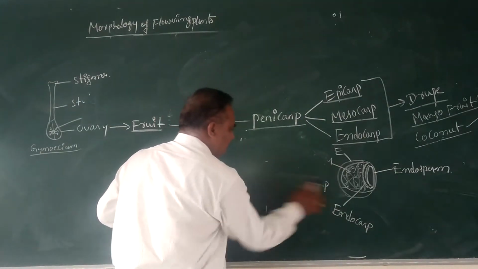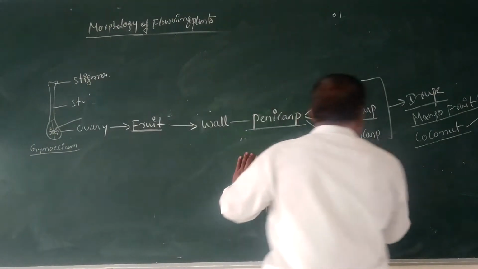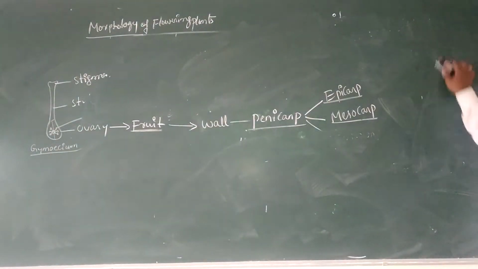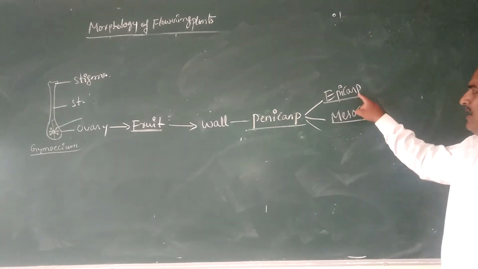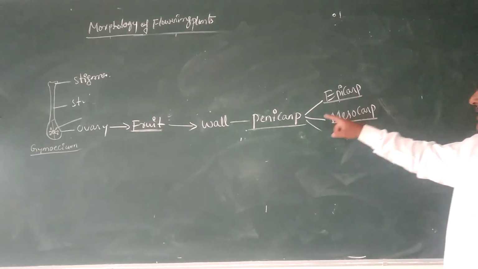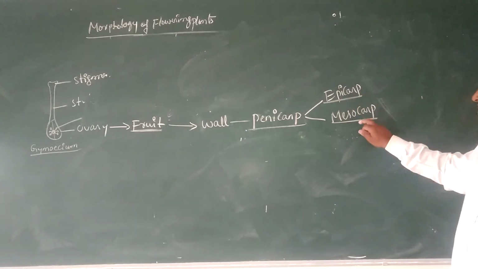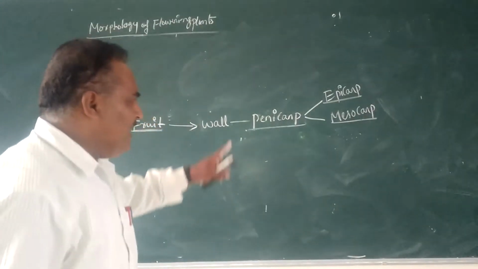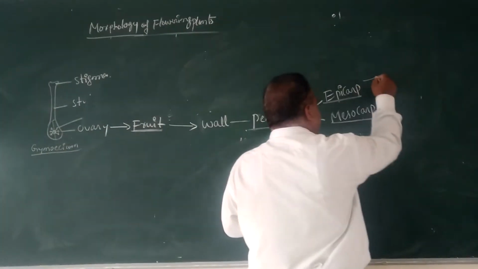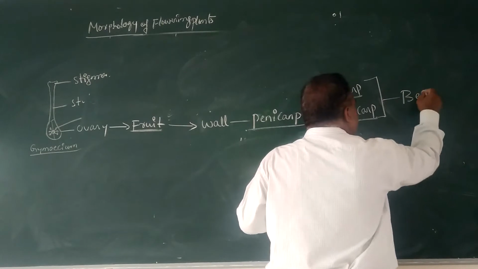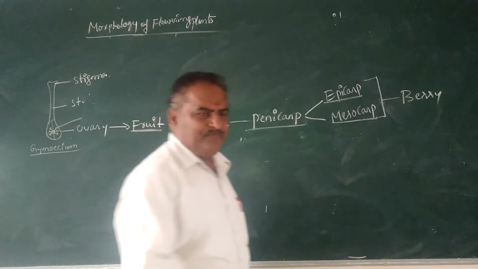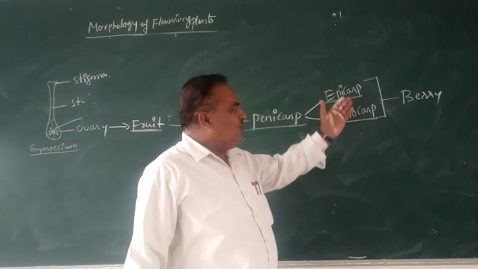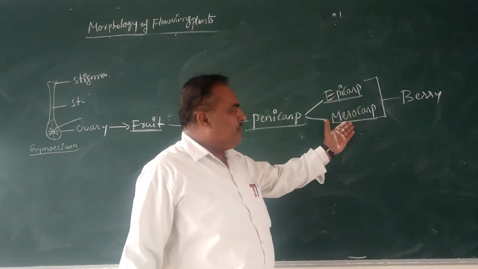Suppose the endocarp is absent in a fruit, and the pericarp is differentiated only into epicarp and mesocarp. In this fruit, the endocarp is absent. That kind of fruit is called a berry. Berry means a two-layered fruit, where the pericarp is differentiated into two layers only, epicarp and mesocarp.